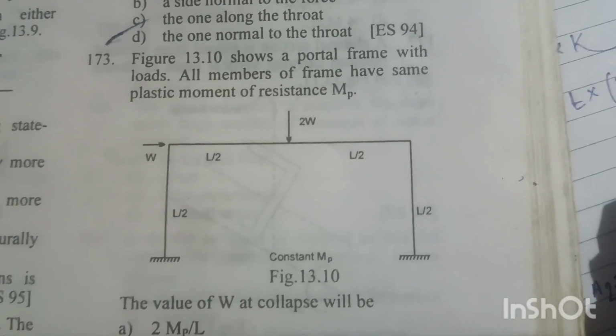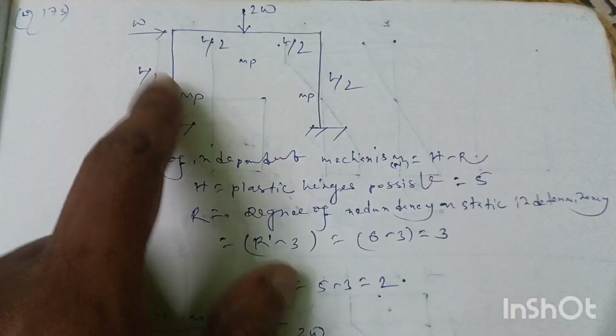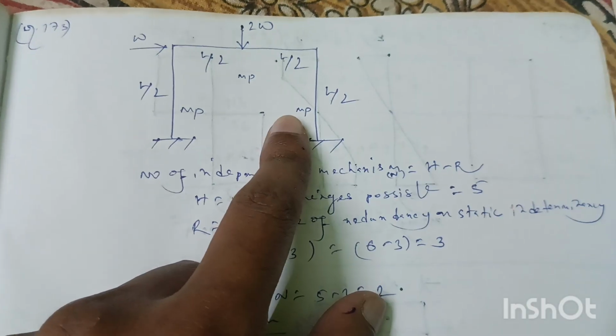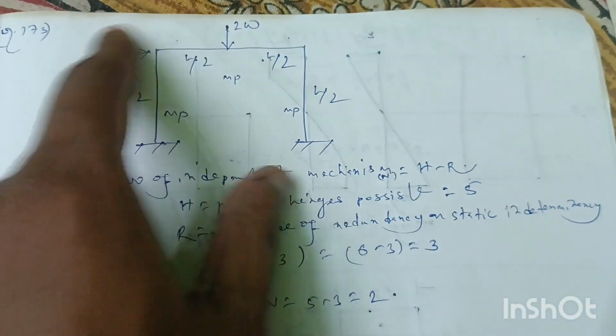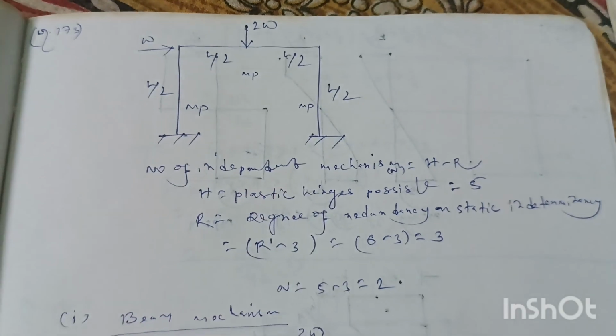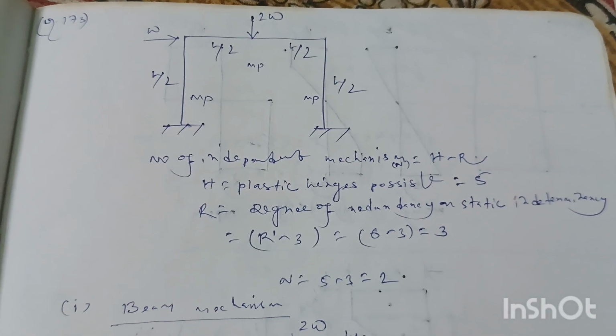The value of W at collapse load will be. So for this portal frame, we have to find out the value of collapse load. This is the vertical load, this is the horizontal load. We have three mechanisms: beam mechanism, sway mechanism, and combined mechanism.